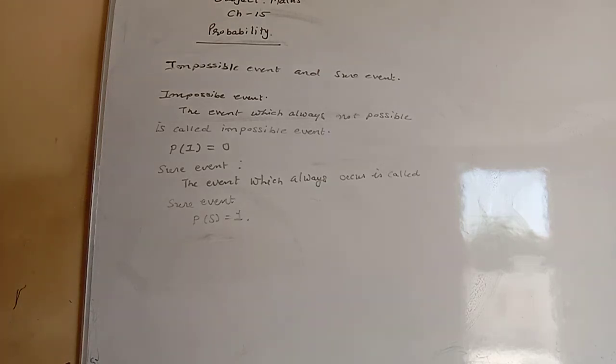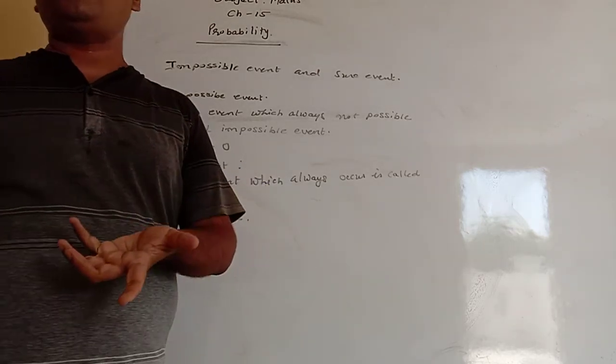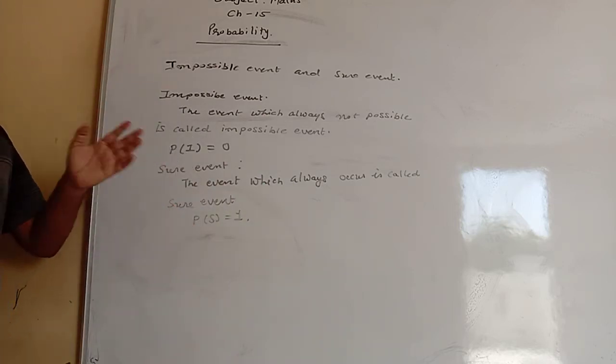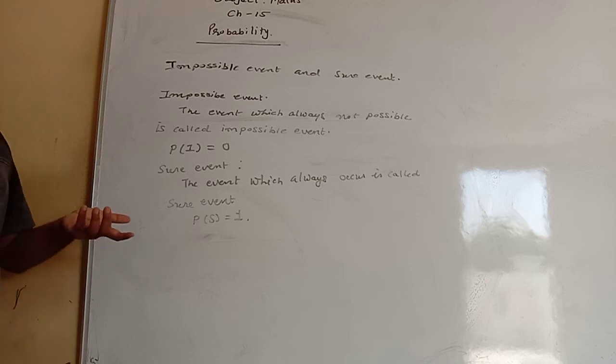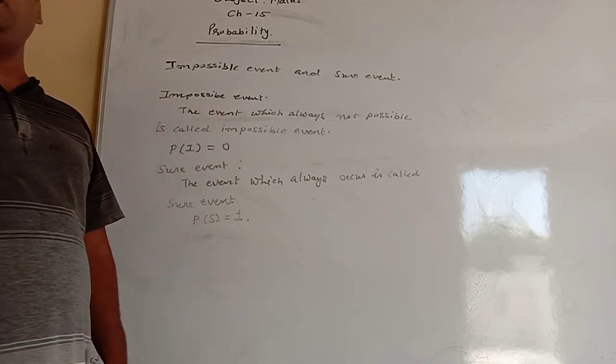One more example we can say sure event to getting a mango fruit from the mango tree. So always we get the mango fruit from the mango tree, so its probability is 1. But to getting a mango fruit from banyan tree, then it's never possible. So it is called impossible event, and its probability is 0.